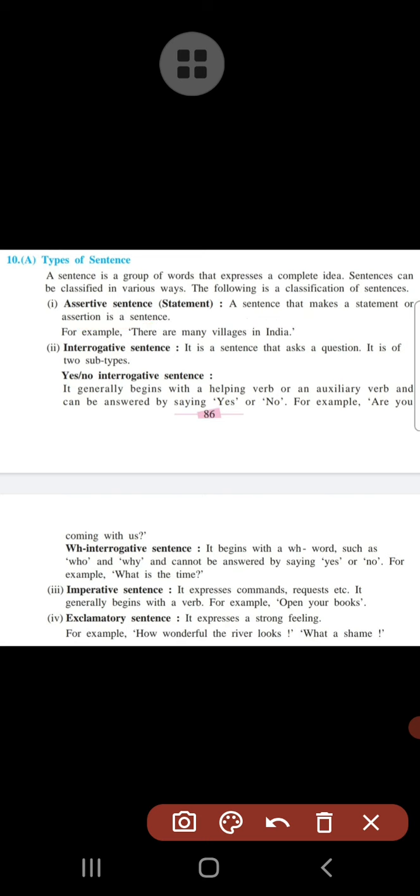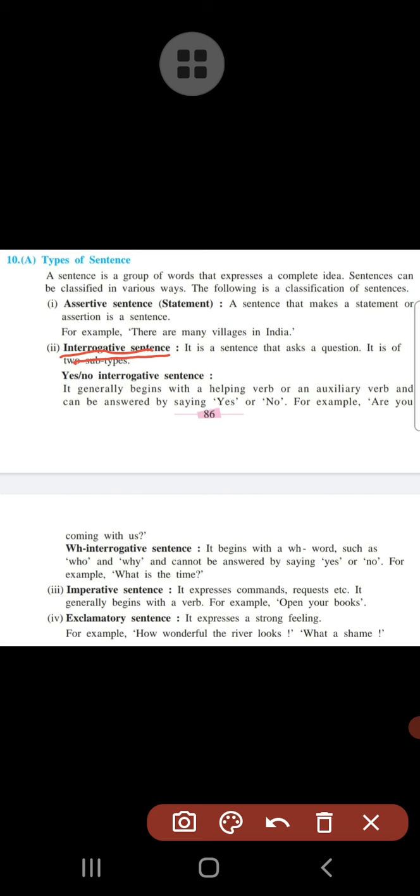The example is being given there. So here you can see the example: There are many villages in India. This is a simple statement. Such types of sentences are known as assertive sentences, or sometimes it is also known as a statement.